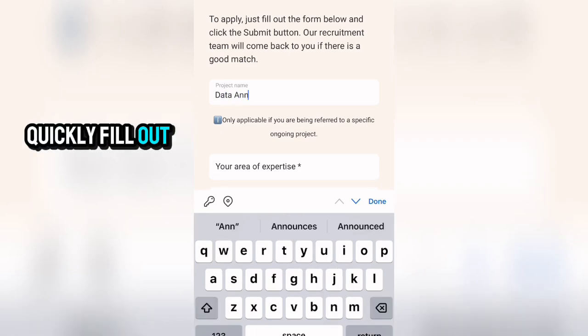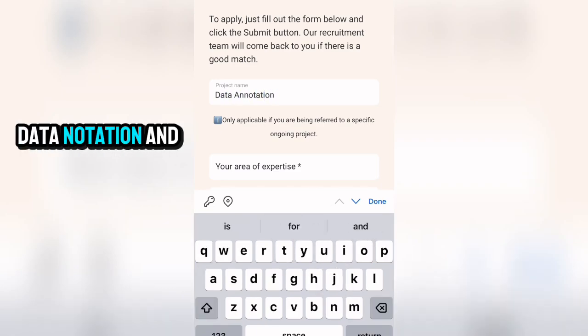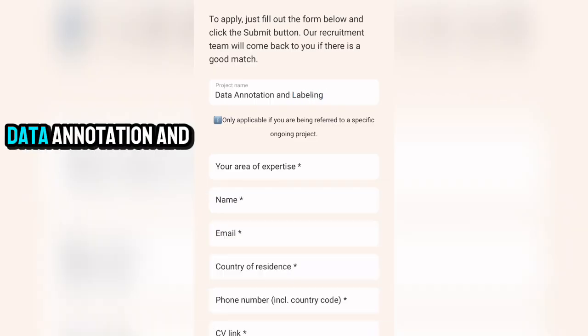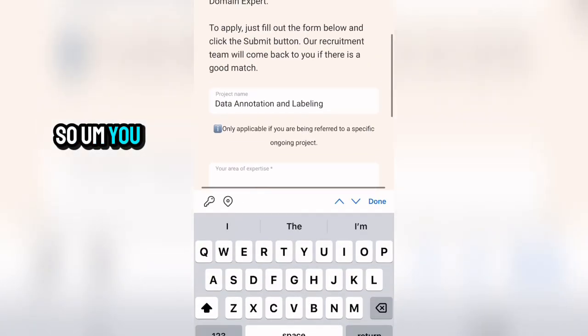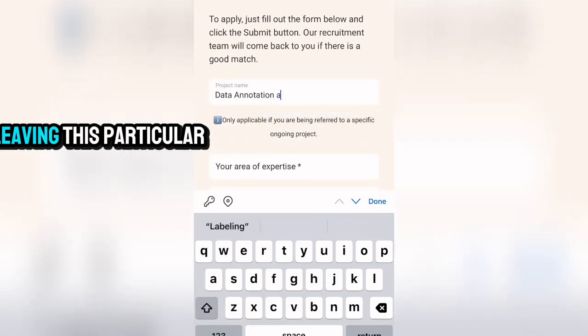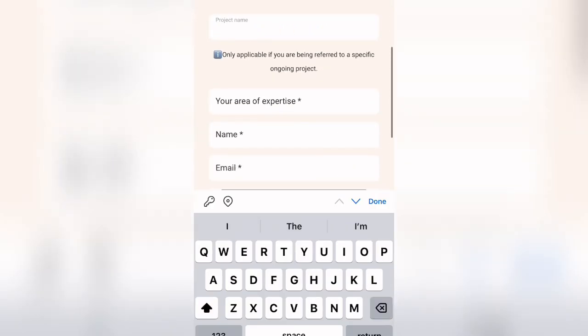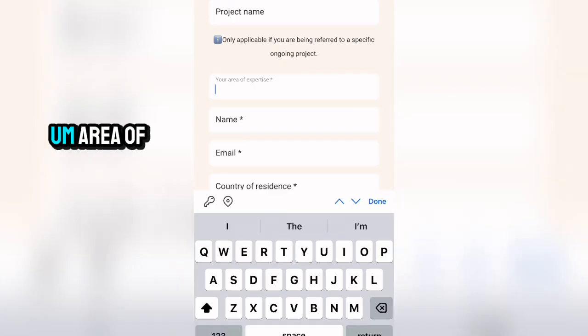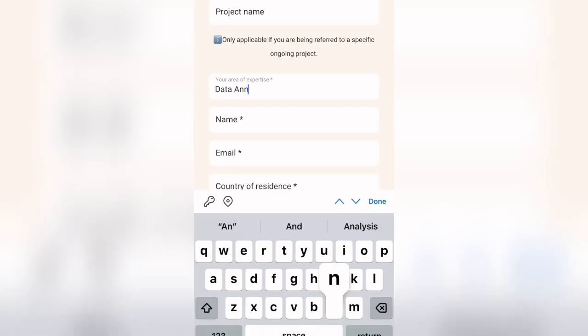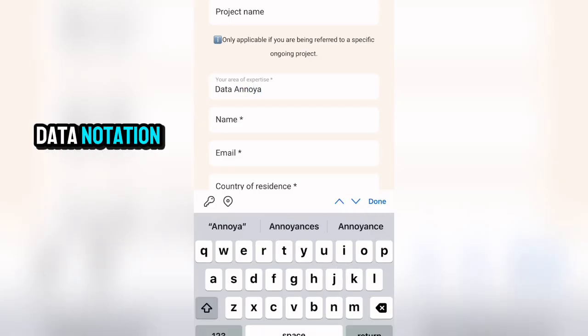So let me quickly fill out all this again: data annotation and labeling. All right, so data annotation and labeling. So you can actually leave this project name blank. You can actually leave that blank. So let's say we're actually leaving this particular project name blank, and let's come back here under our area of expertise. We are going to be putting this data annotation and labeling.